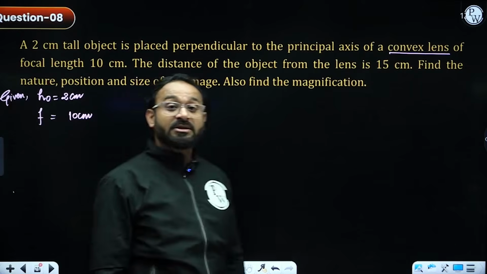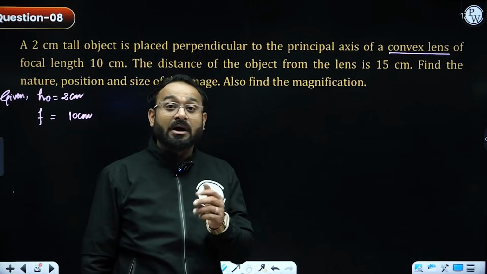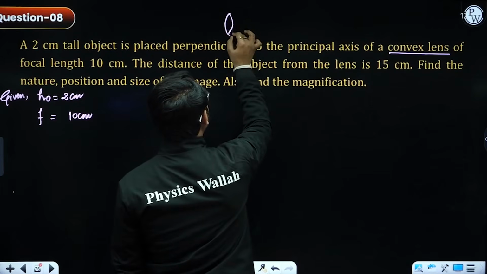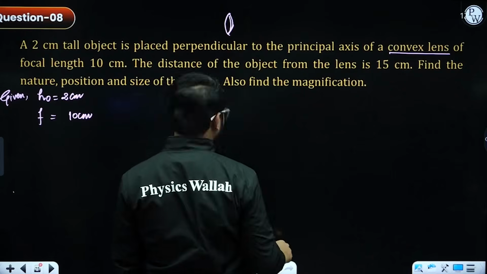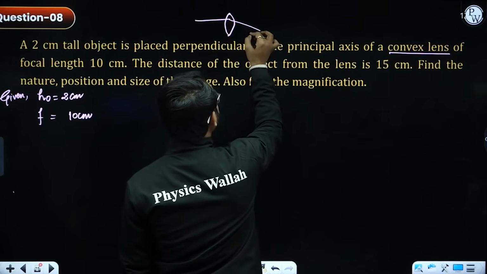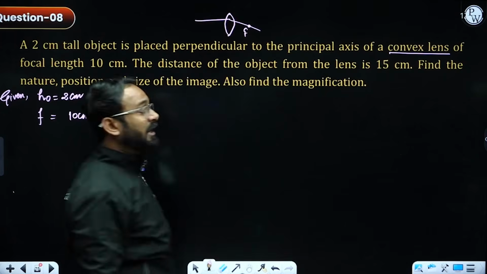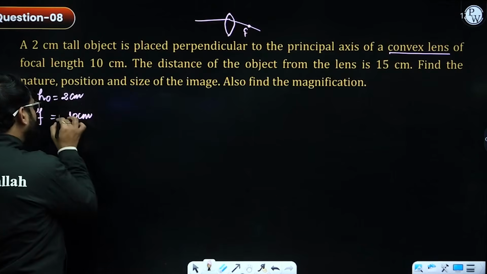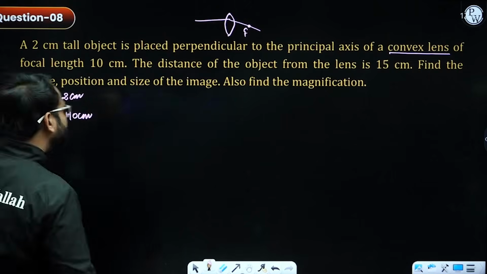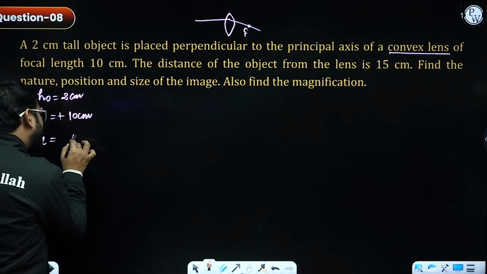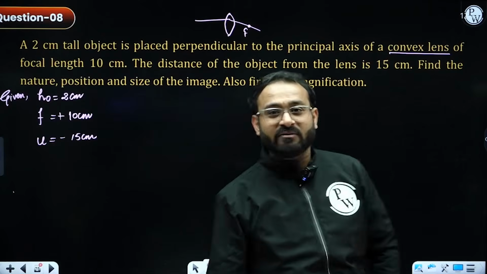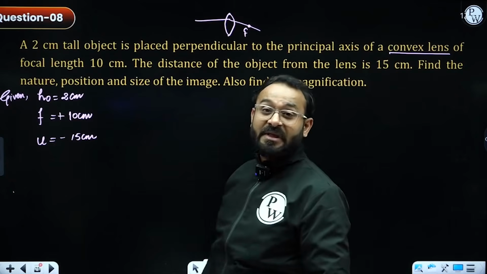Remember one thing, where does the focus of a convex lens occur, on the right side or left side? Imagine this is our convex lens. When a ray of light comes parallel to the principal axis, it converges, and this is the point where I will obtain my focal length, which is on the right side of the lens. So I will consider it as positive. Now the distance of the object from the lens is given as 15 centimeter. So the object distance u is 15 centimeter, and the object distance will always be negative and placed on the left side of the lens.